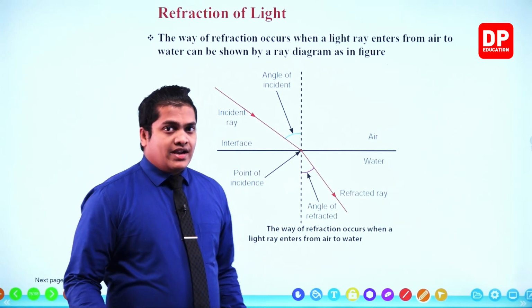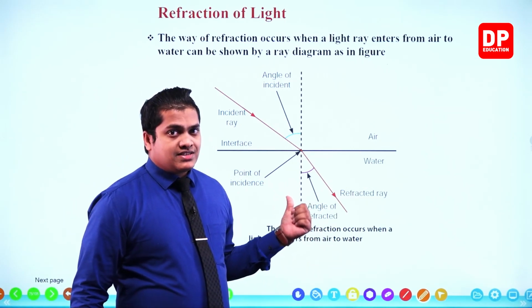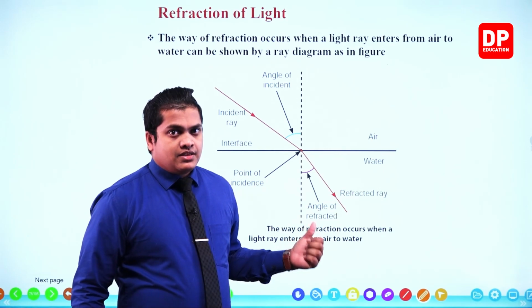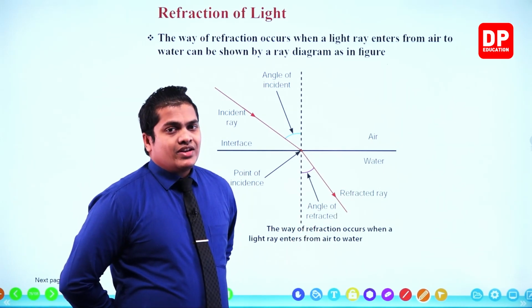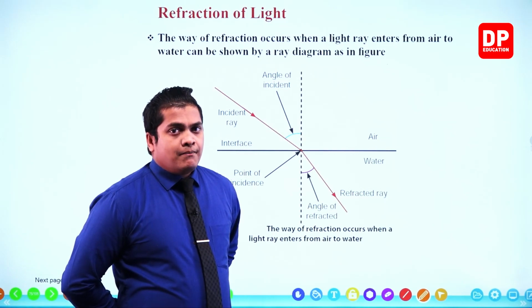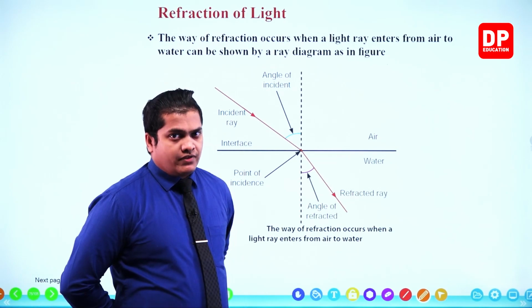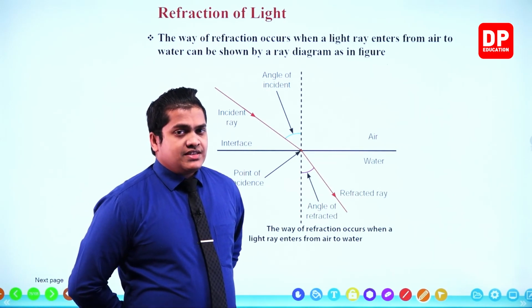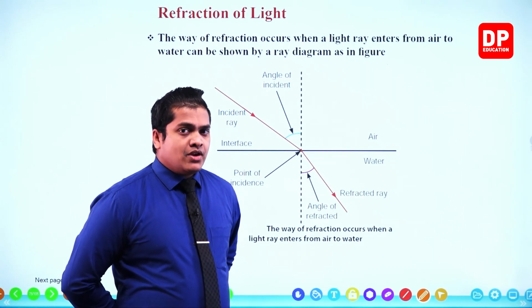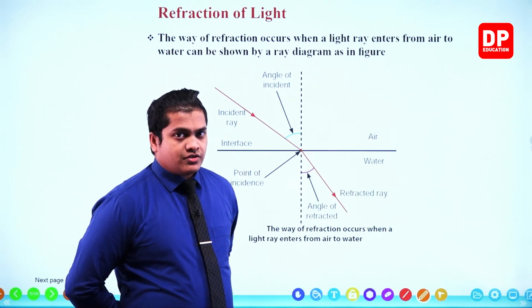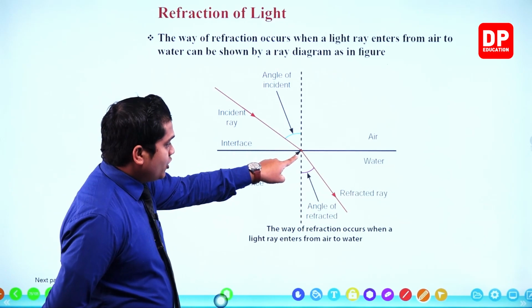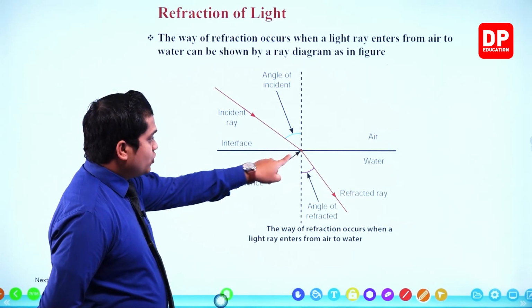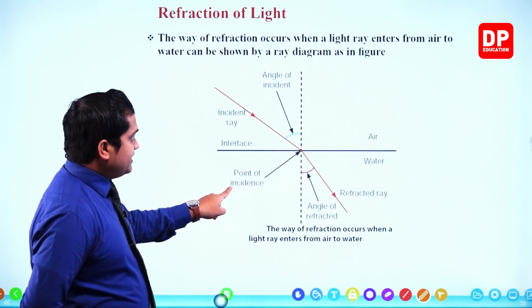Now, you know that this particular diagram is called the ray diagram, my dear children. In a ray diagram, we use the light ray and draw and show the pathway of the light ray. So this is the pathway of the light ray that can be observed during a refraction. Here is the incident ray, the light ray which is coming towards the interface. This point is the point of incidence.